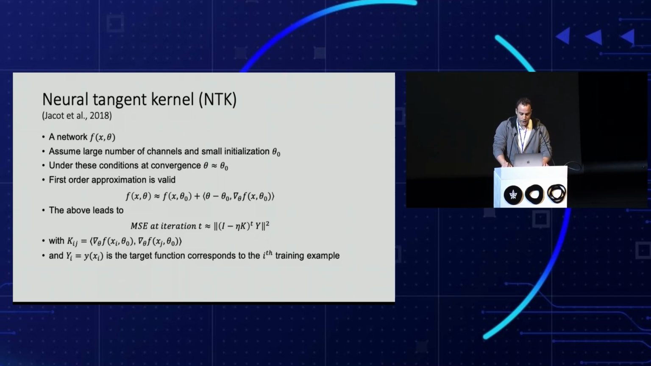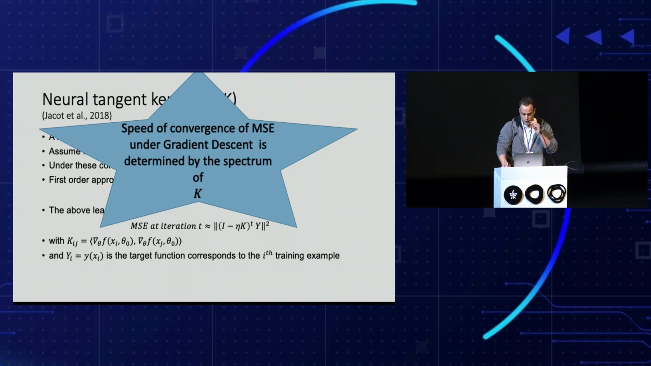The iteration matrix is the identity minus the learning rate eta times K. This matrix K is also known as the NTK matrix. Its components are the inner products of the gradients of the network for all pairs of training samples. Roughly speaking, this follows from the linearity of the Taylor approximation. A consequence of this theory is that the speed of convergence of gradient descent is fully characterized by the spectrum of the kernel matrix K.